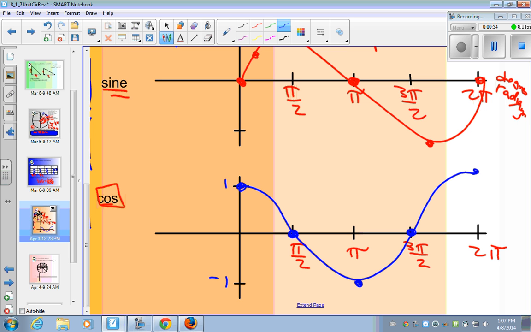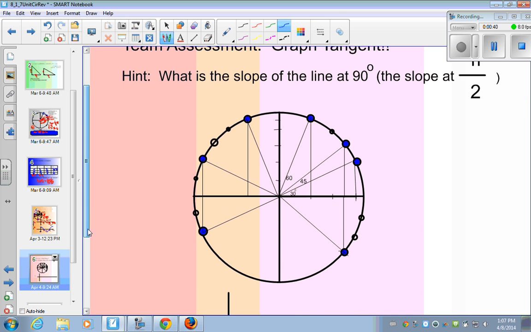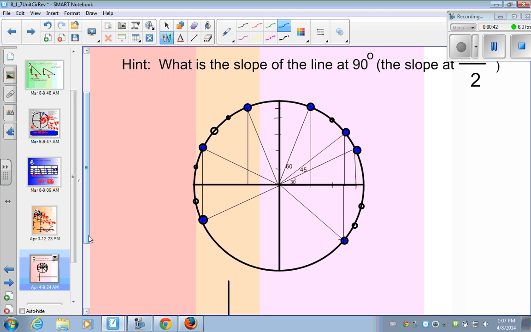Good. Now what I'm going to ask you to do for the next task here is that same thing, only now we have to look at tangents. Now weird things are going to happen because tangent is a slope. So let's take a look at 90 degrees. What is the slope of this line?